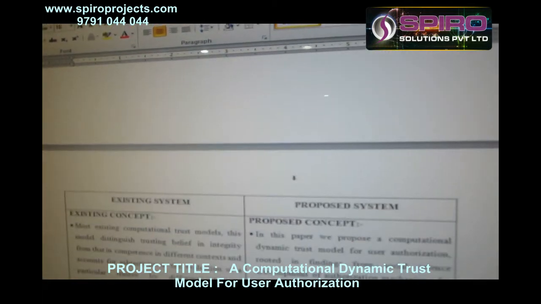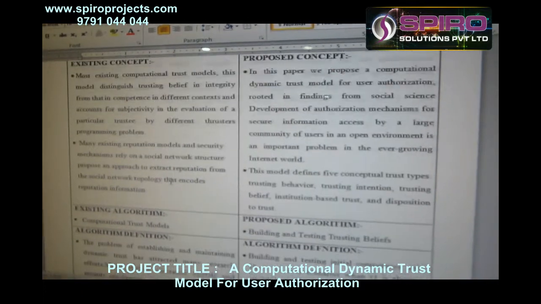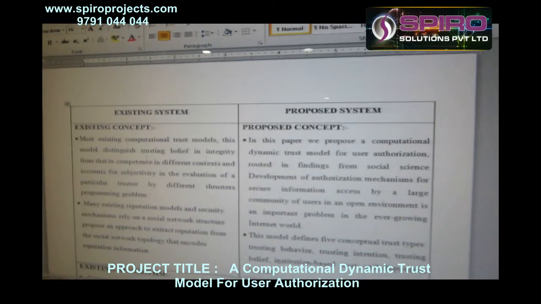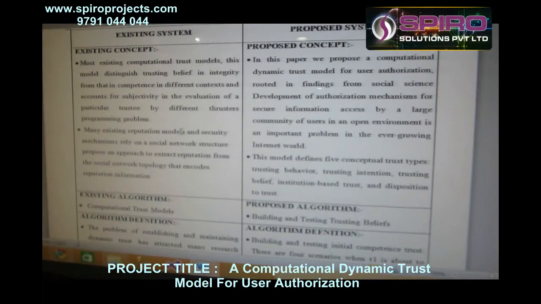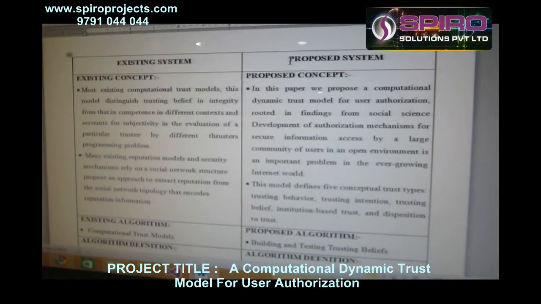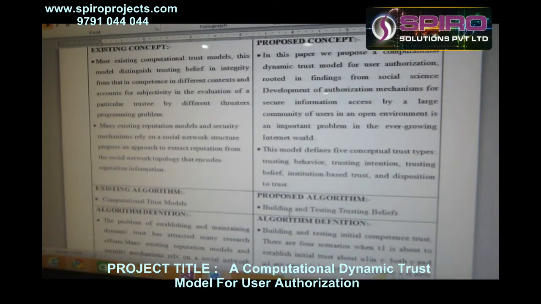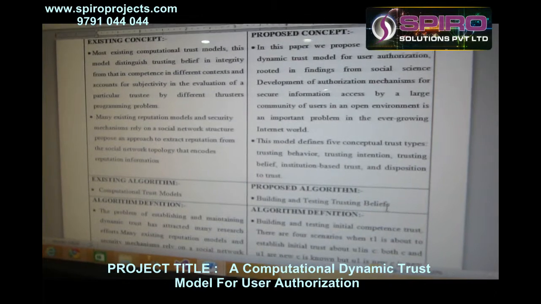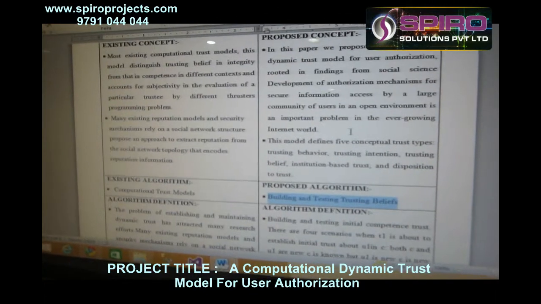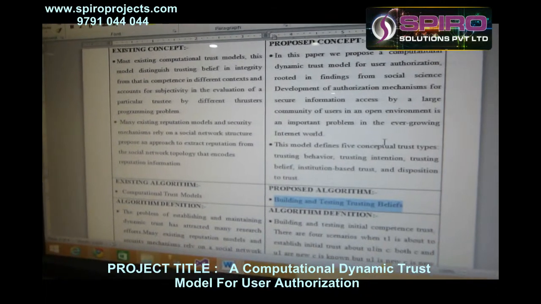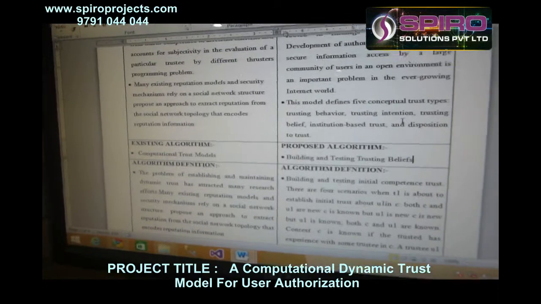In the existing system, we are using the computational trust model algorithm. In this algorithm we can't find out who is the original authorized person. Instead of that, we are using the proposed system. In this proposed system, the algorithm is building and testing trust belief. Testing belief means we are going to find out who the original user is, based on trust.